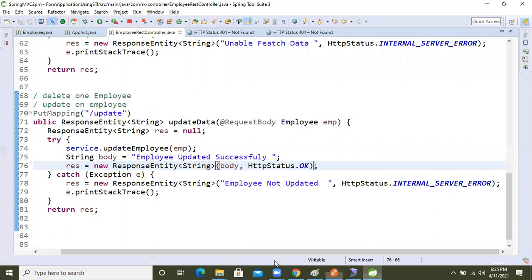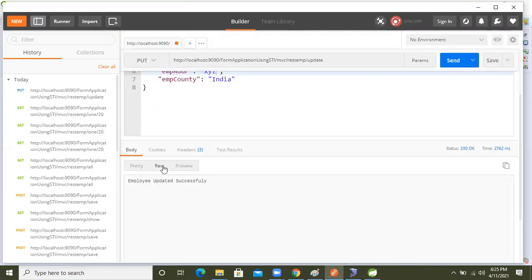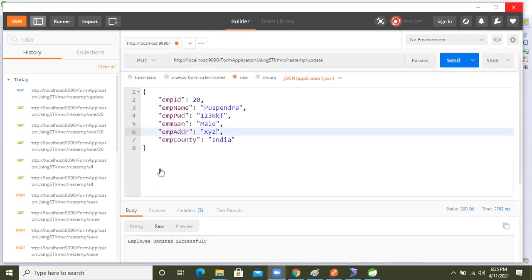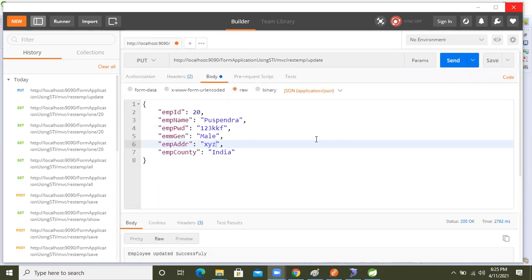This message means we are getting the correct result, no problem. In pretty print we can only see JSON data. If you want to see the message, then you need to take raw. Like that we are updating our data.